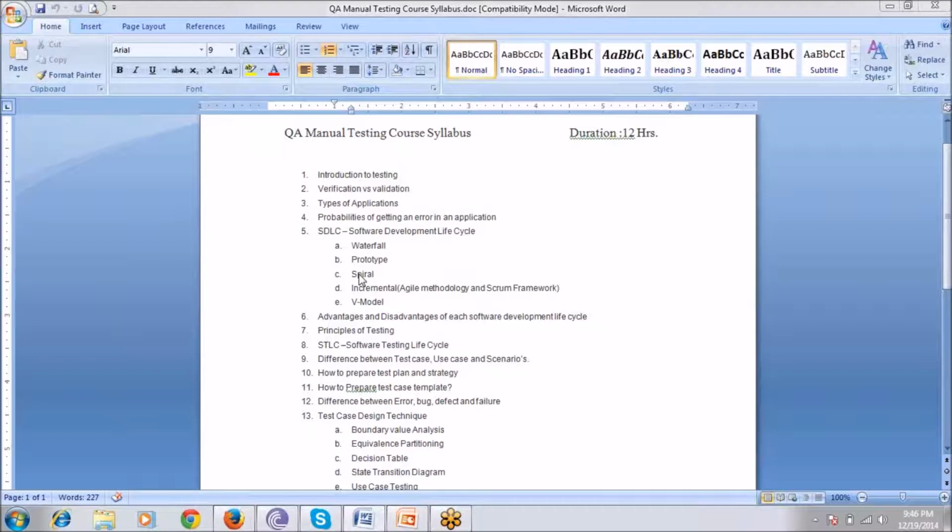We will discuss that later on. We are also preparing some SDLC process, like whatever I told you for the development side, we follow a similar way in the STLC. The SDLC is for our development side, and the STLC is for our testing, for QA. Okay. So you can see here the 9th topic, there will be test case, use case, and scenario. The difference between these three.